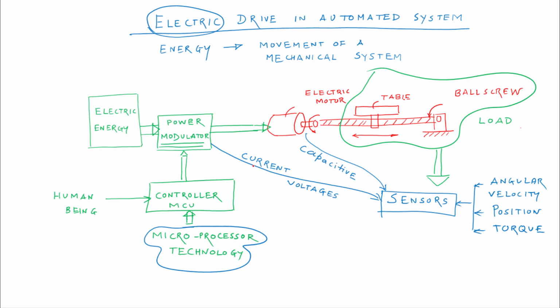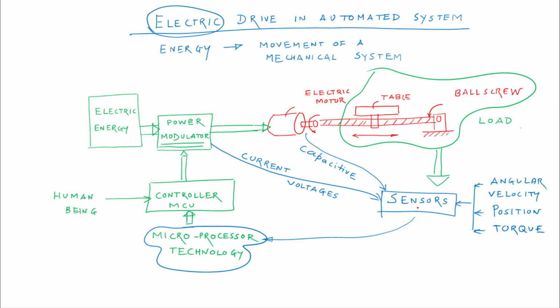Therefore, the monitoring of current and voltages, the position sensing, and the measurement of torque and angular velocity will be utilized by the microprocessor to take the required decision to vary the application of power to the electric motor.